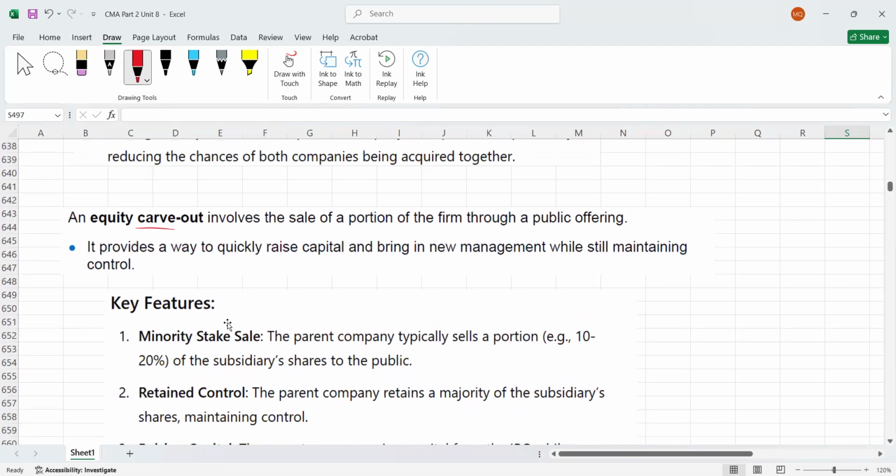What is equity carve out? Please let me give you an example here. Equity carve-out means you are selling a portion of the firm through a public offering. It provides a way to quickly raise capital and bring in new management while still maintaining control. So let me just give you an example here.